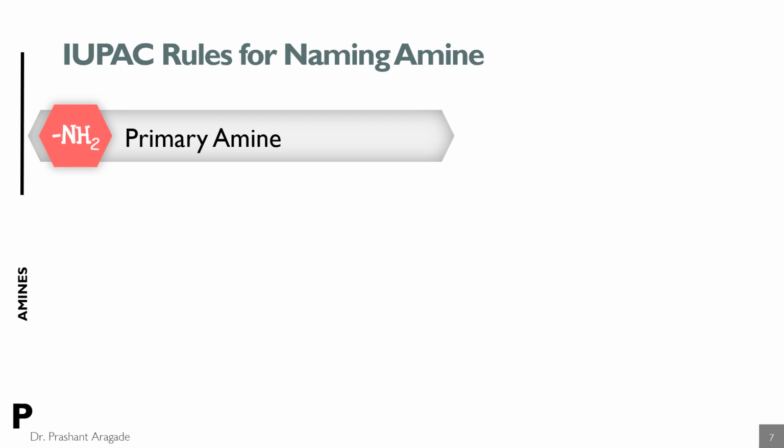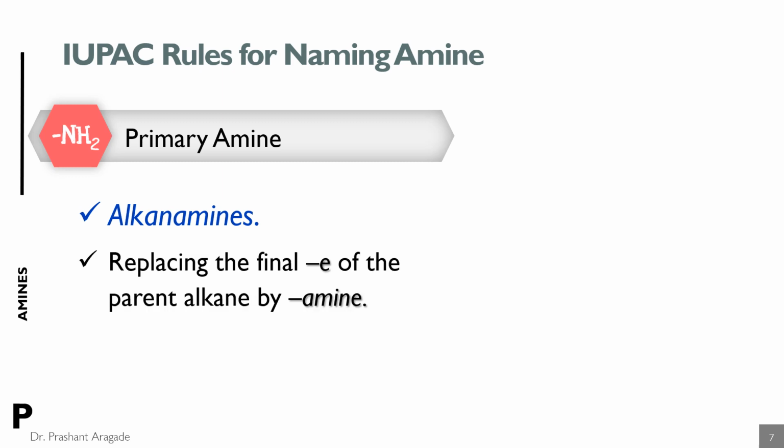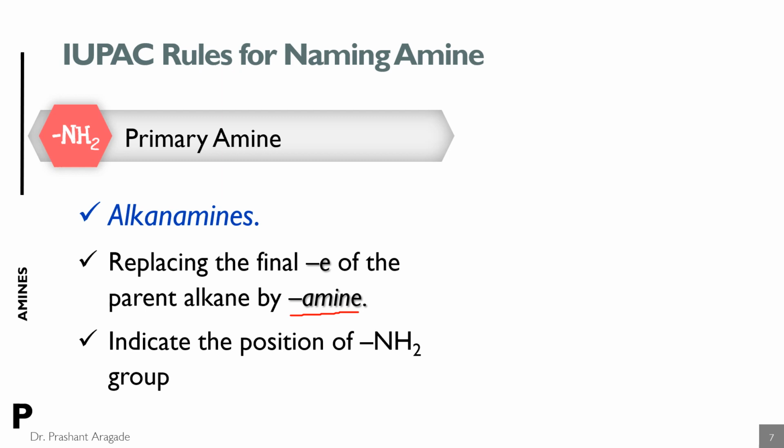Let's discuss IUPAC rules for naming amines. So let's see primary amine. In the IUPAC system, the primary amines are named as alkanamines, in which the final E of the parent alkane is replaced by amine. So amine is a suffix used for naming the amine. If it is necessary to indicate the position number of the NH2 group, then you have to mention its position number.